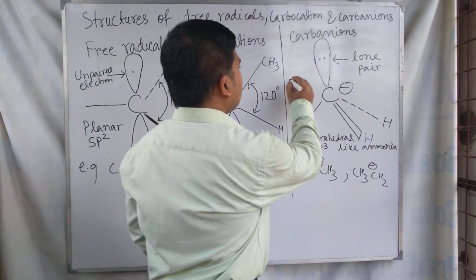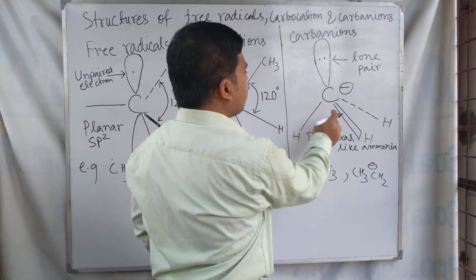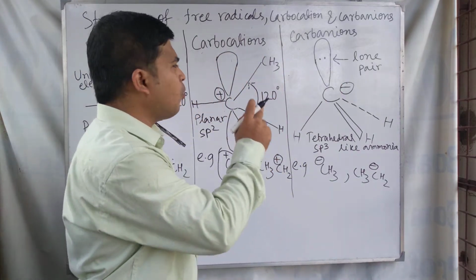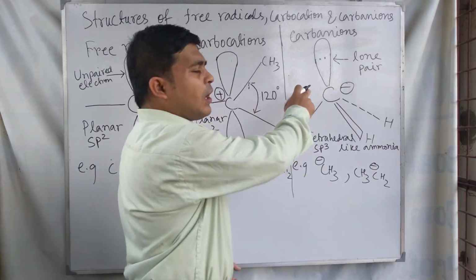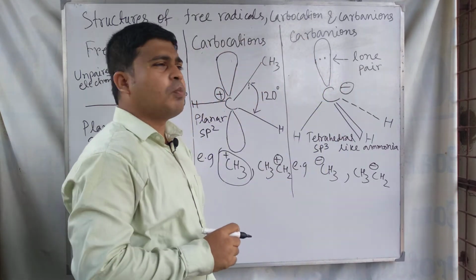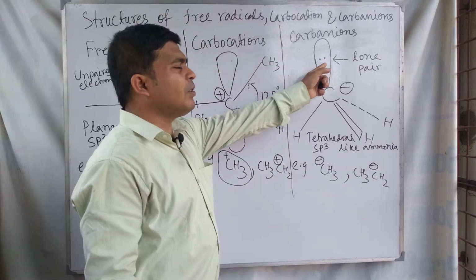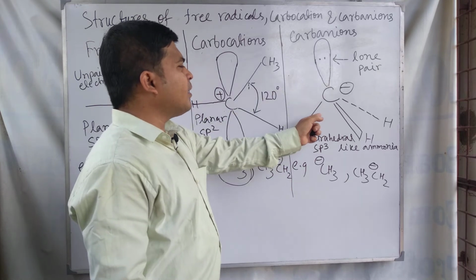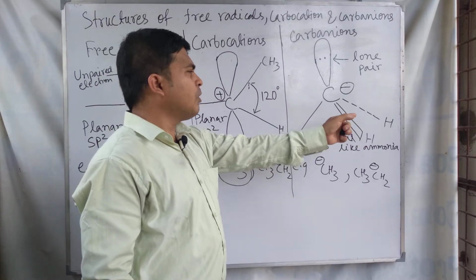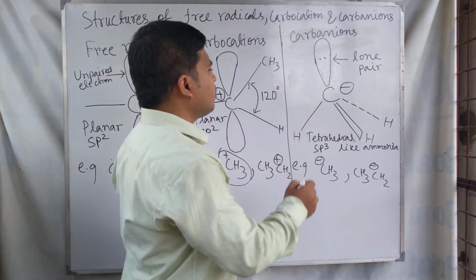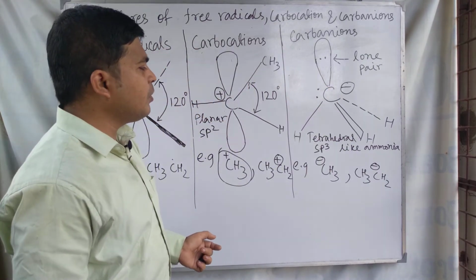So it has a total of 4 hybridized orbitals, 1, 2, 3, 4. Out of these 4 hybridized orbitals, in one hybridized orbital a lone pair is present, and the other 3 hybridized orbitals are bonded with other groups of atoms or atoms, and the carbon atom bears a negative charge. So you can write 2 dots here because the carbon atom is bearing a negative charge.